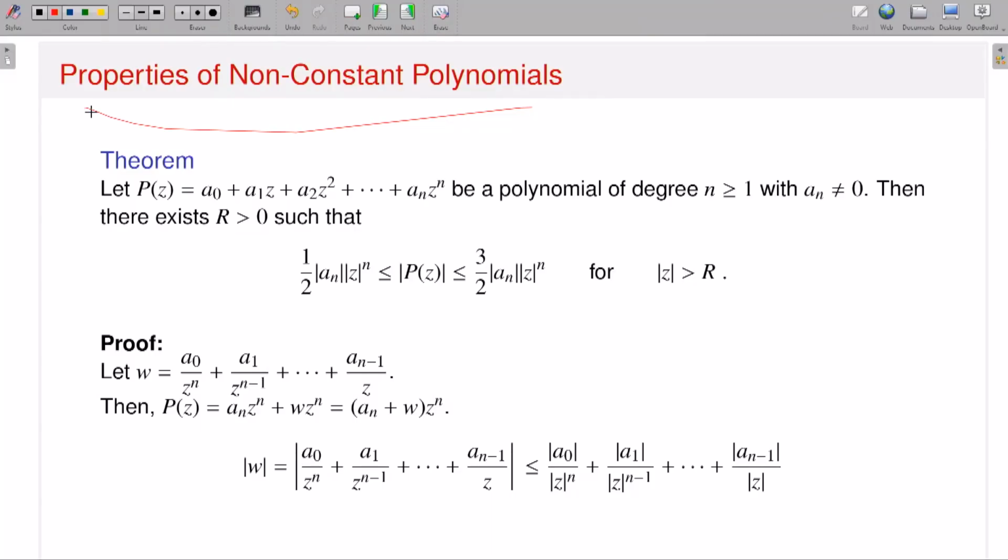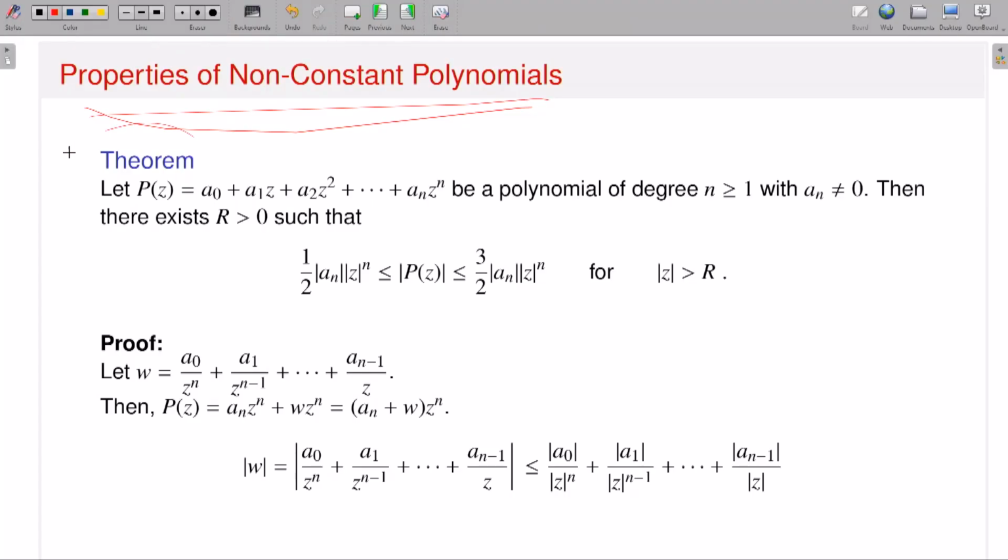I can factorize. So for that, I need some properties of non-constant polynomials. Once I have those properties, or the estimate, you will see how I can apply Liouville's theorem to conclude the fundamental theorem of algebra, or give an alternative proof of it using Liouville's theorem. So for that I just need that theorem.